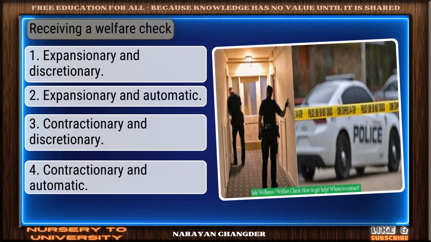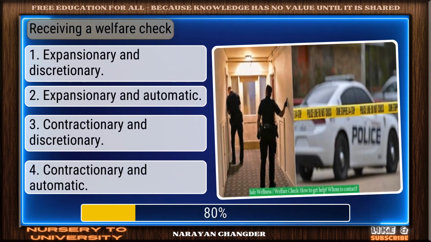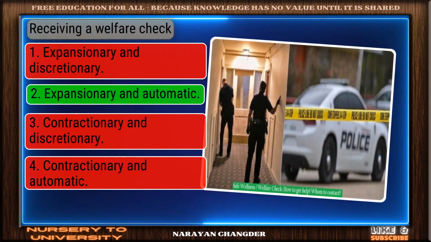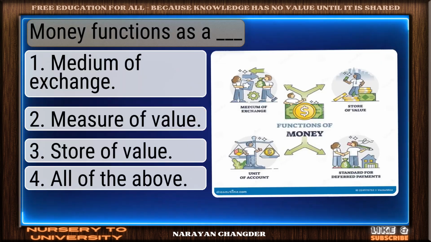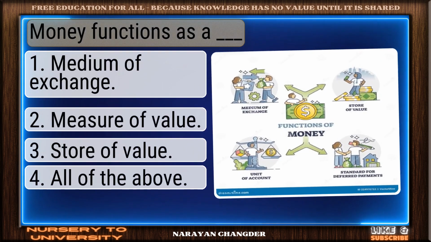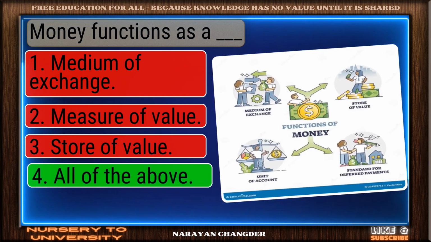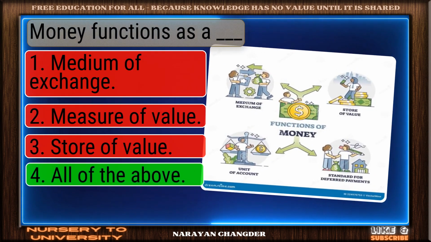Receiving a welfare check? Correct. Expansionary and automatic is the right answer. Money functions as a dash. Well picked. All of the above is the correct answer.